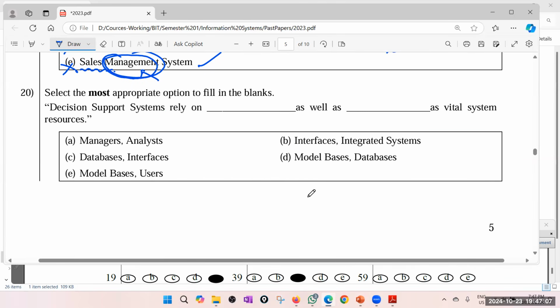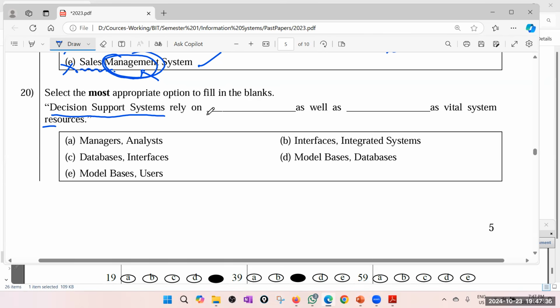Select the most appropriate option to fill in the blanks. Decision support systems rely on blank as well as vital system resources. Remember, decision support systems are used to support unstructured ad hoc decision making, so they can support any level of managers. It facilitates you to query, isolate the issue and come up with a decision.